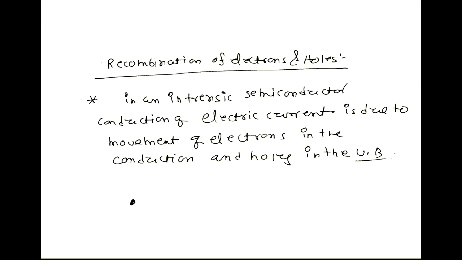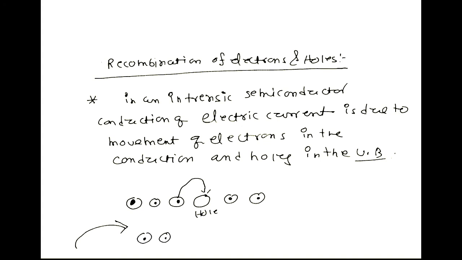Suppose this is a hole, and an electron is moving in this direction. Then this electron will go to this place, and here we get a hole. Here there is an electron. So the hole is moving in the opposite direction. The electron is moving in this direction, the hole is moving in this direction.